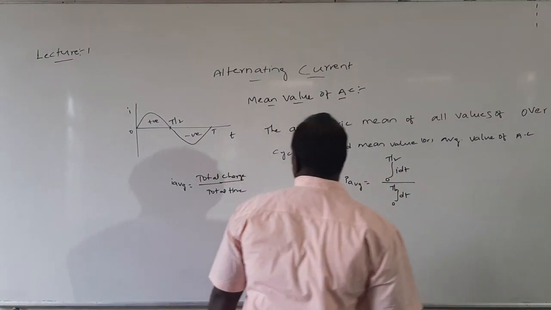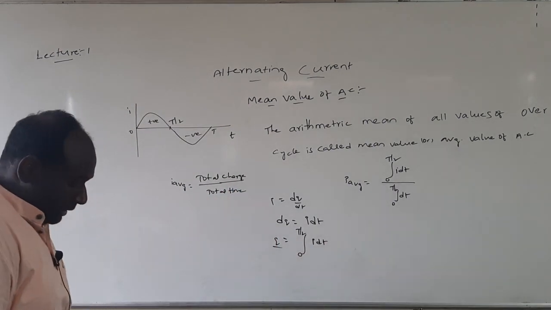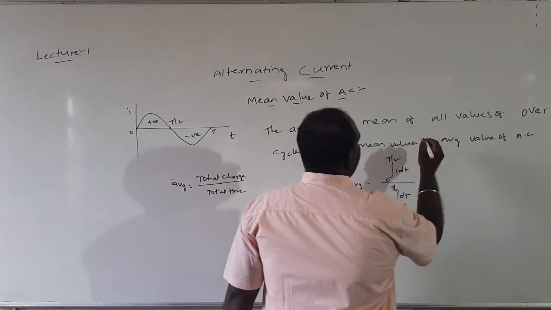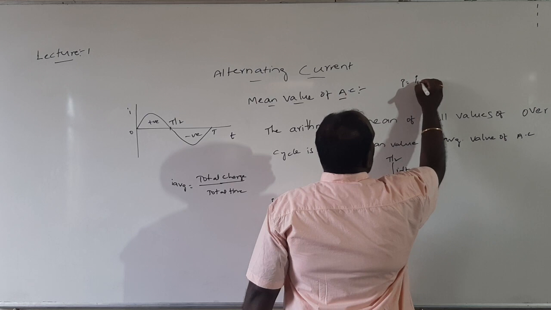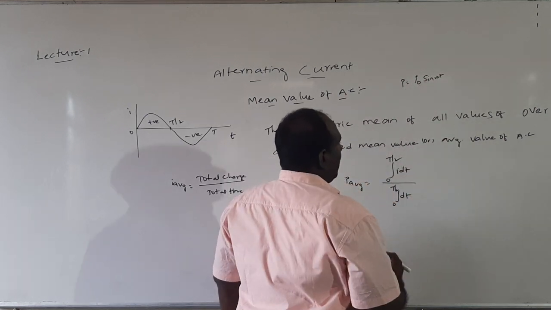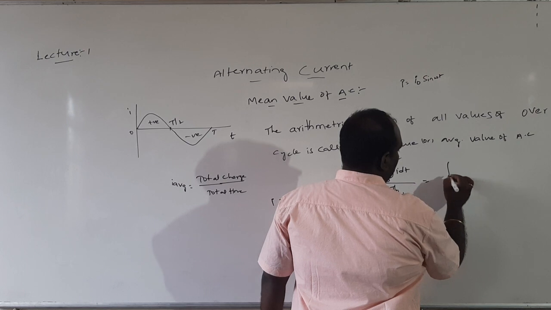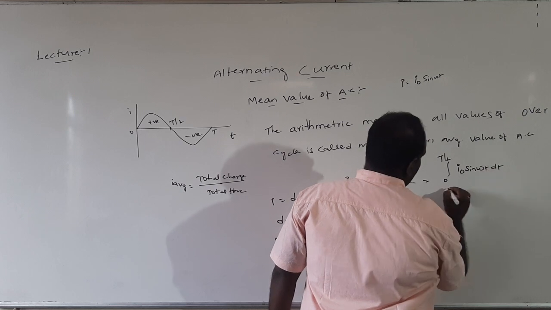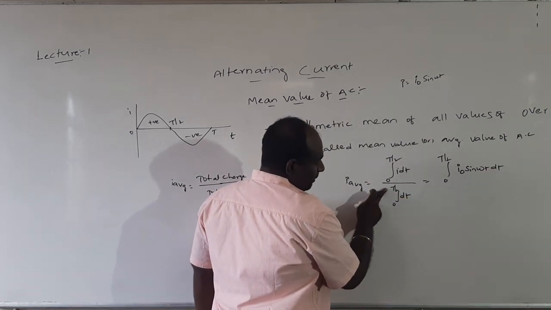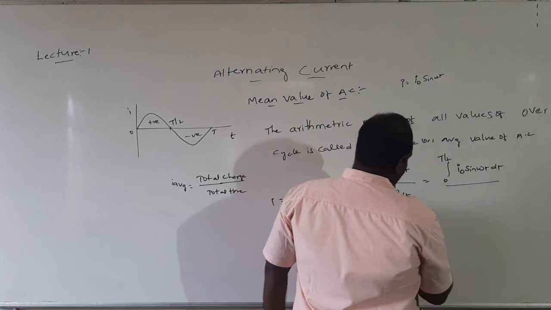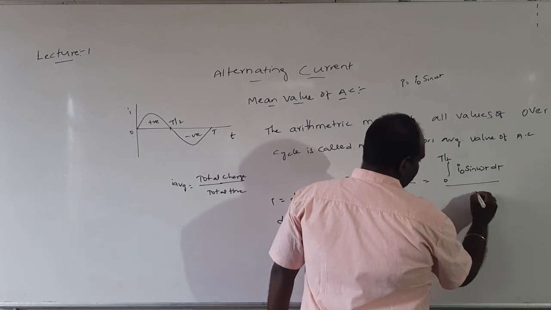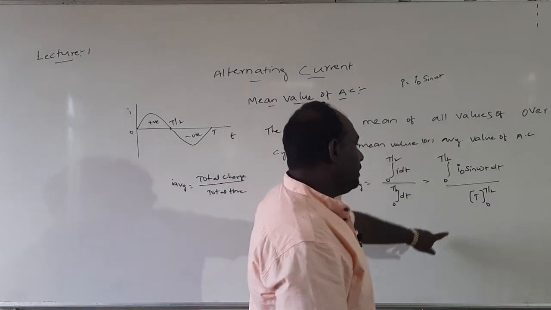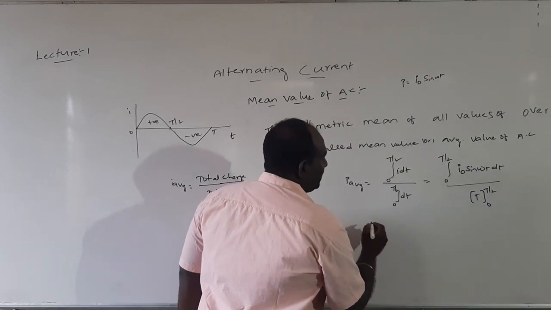Now, what is I? As already discussed, I is the instantaneous value of current, and we can write it as I equal to I naught sin omega t. Shall I substitute this value? The numerator becomes the integral from 0 to T by 2 of I naught sin omega t dt. I will consider the denominator, the integral from 0 to T by 2 of dt. On integration, dt gives t, from 0 to T by 2. In the denominator, what we will get is T by 2 only. First, I will consider the numerator.